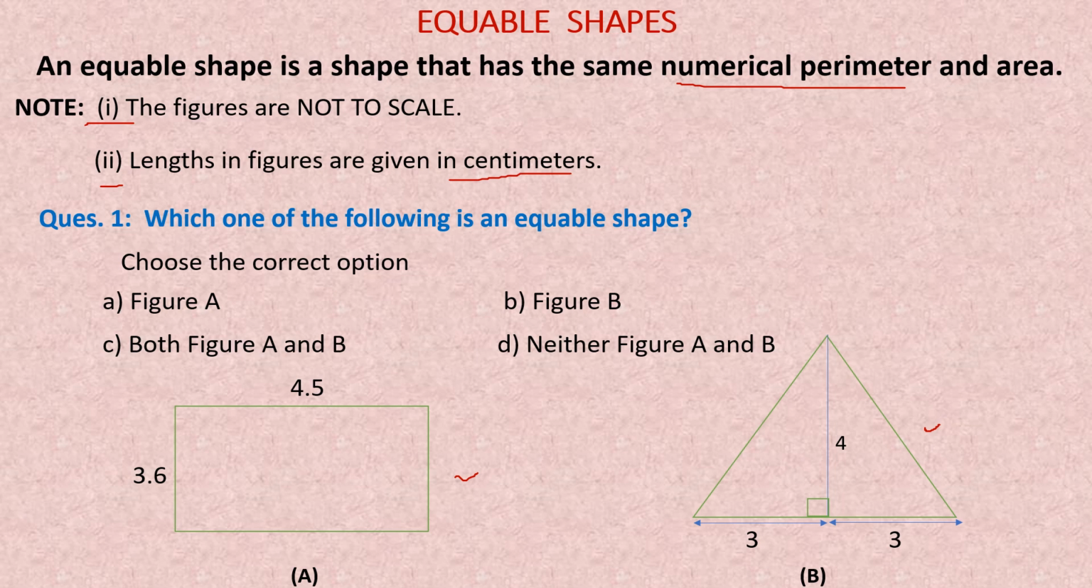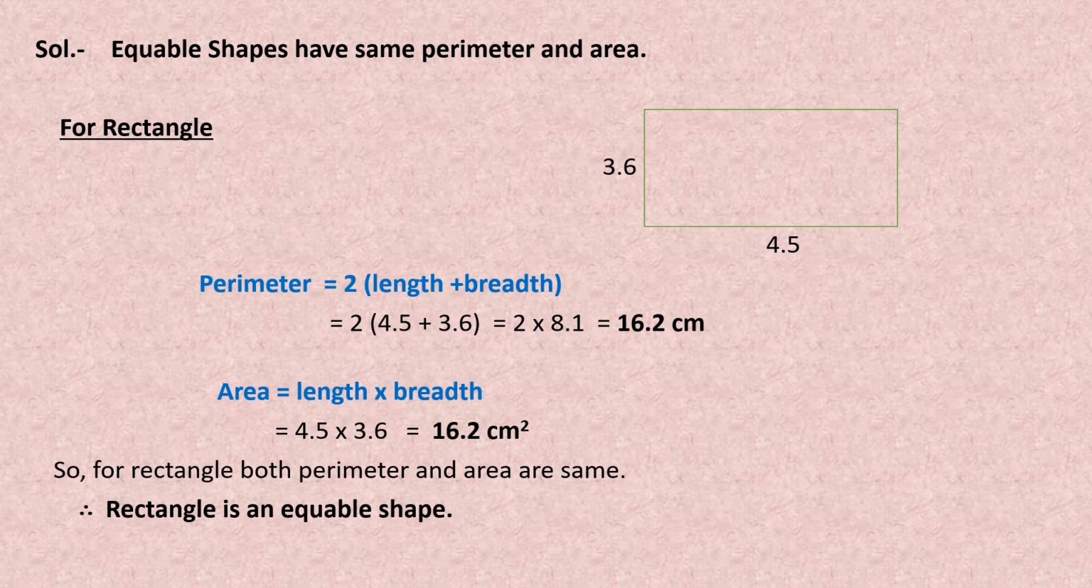Suppose first we take the rectangle, and for this rectangle we will find out the area and perimeter also. If area and perimeter both come out the same, that means this rectangle is an equable shape, and if not the same, then it is not. Same case with this triangle: we will find out the area and the perimeter. If both come out the same, this triangle is an equable shape, otherwise not. Now let's first take the rectangle.